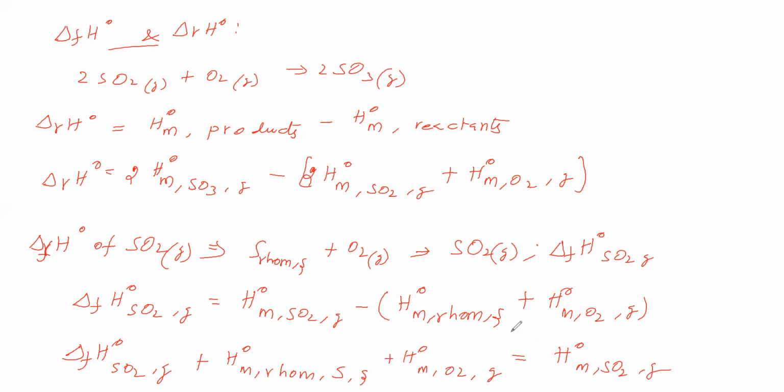Next we want H0M of SO3 gas. Here we have written the equation for the standard enthalpy of formation of sulfur dioxide. Next we will write the standard enthalpy of formation of O2 gas. For this, let's see how to write the equation. Formation of O2 gas means we write O2 gas on the product side.